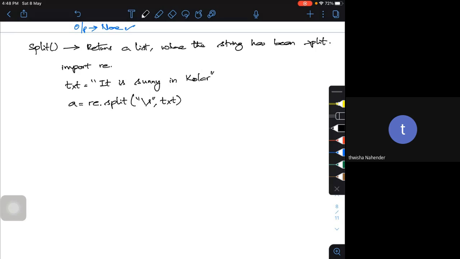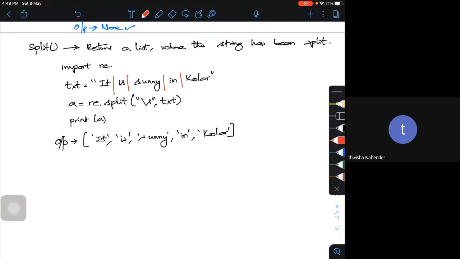Now if I print A, I'm going to get a list: it, is, sunny, in, Kolar. This is what I'm going to get. I'm splitting the string at every blank space.